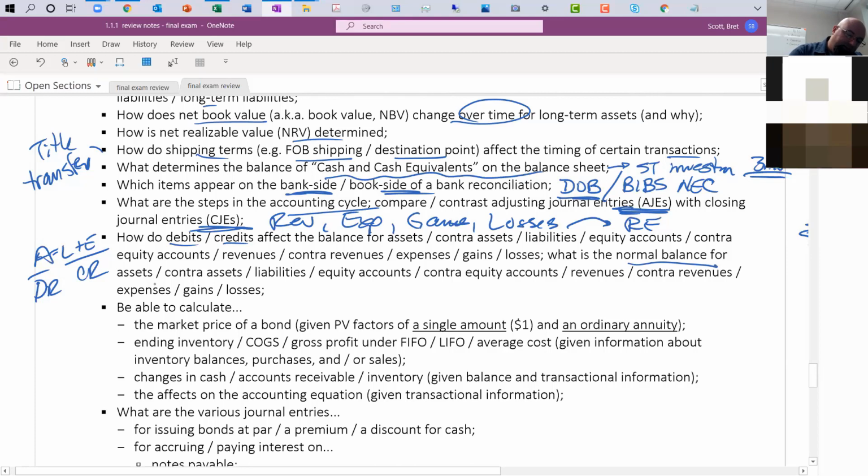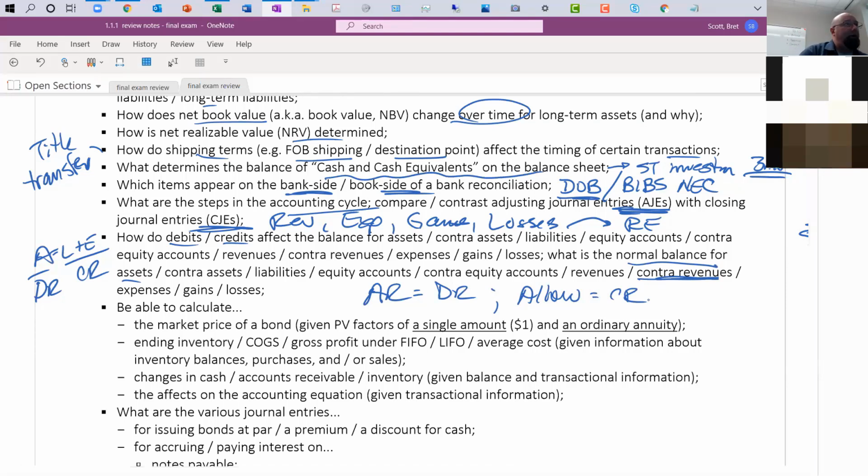What are the normal balances for those assets? Well, normal balances are based on whatever side increases those accounts. So cash is an asset account, so the normal balance is a debit. But contra accounts have the opposite. If we're talking about accounts receivable, that has a normal debit balance. But the allowance for bad debts, which corresponds to the accounts receivable, has a normal credit balance. That's a contra asset account. Contra meaning it contradicts or acts contrary to its companion.